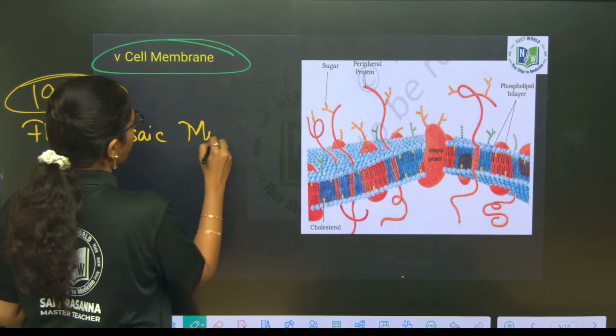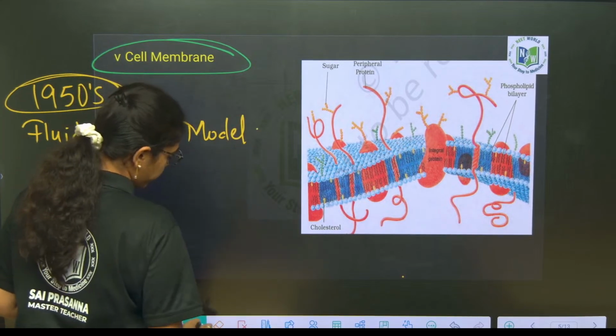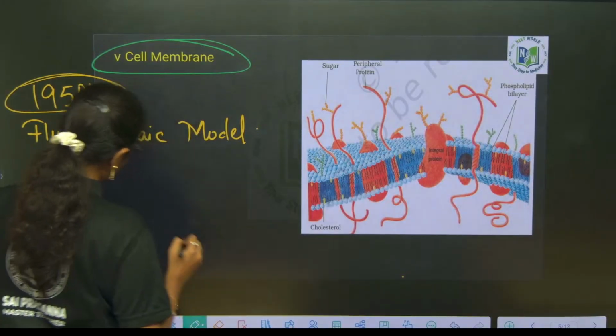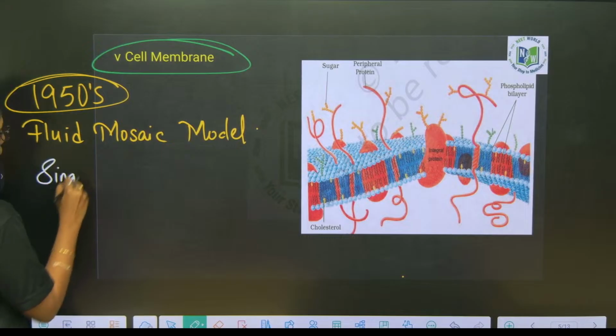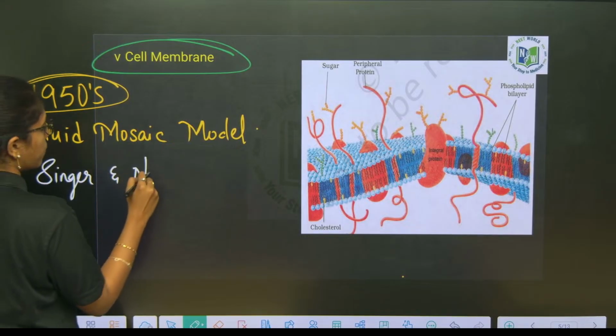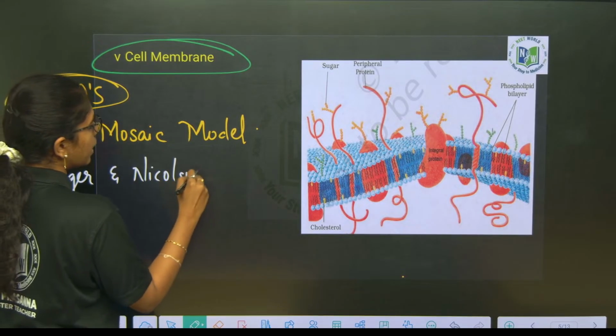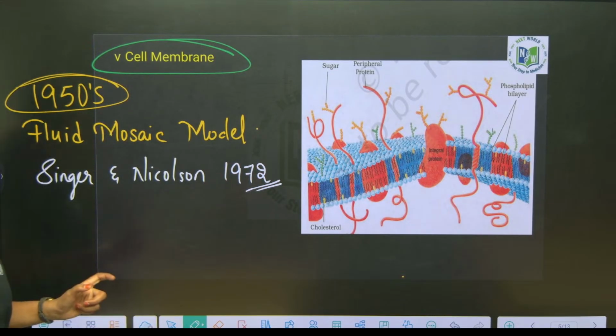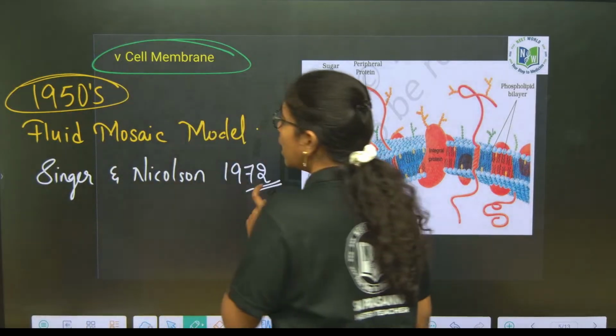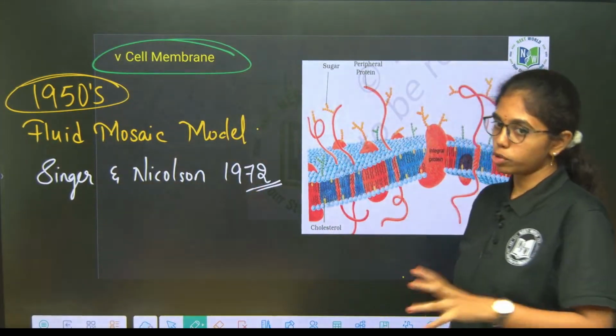Fluid mosaic model is proposed by whom? Singer and Nicholson in the year 1972.